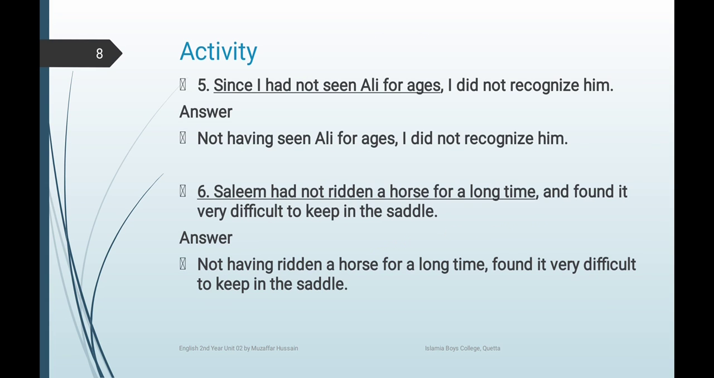Number 5. Since I had not seen Ali for ages, I did not recognize him. Now in this part, since it is I had not, it is in negative form, so we use not before having. Not having seen Ali for ages, I did not recognize him. And it also reduces the number of words. Number 6. Salim had not ridden a horse for a long time and found it very difficult to keep in the saddle. Not having ridden a horse for a long time, Salim found it very difficult to keep in the saddle.